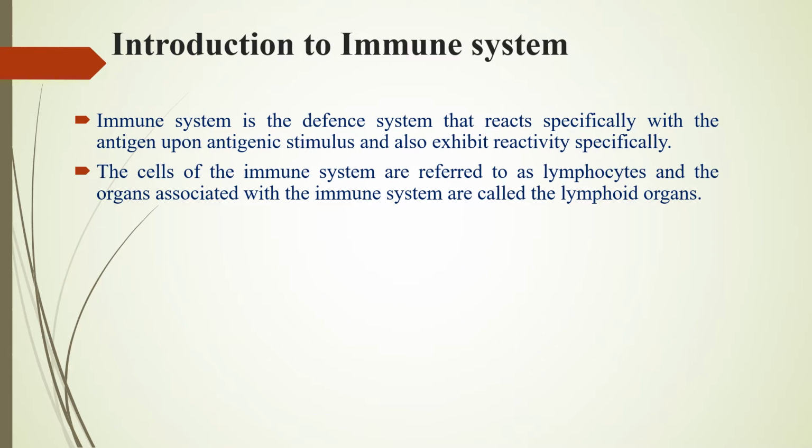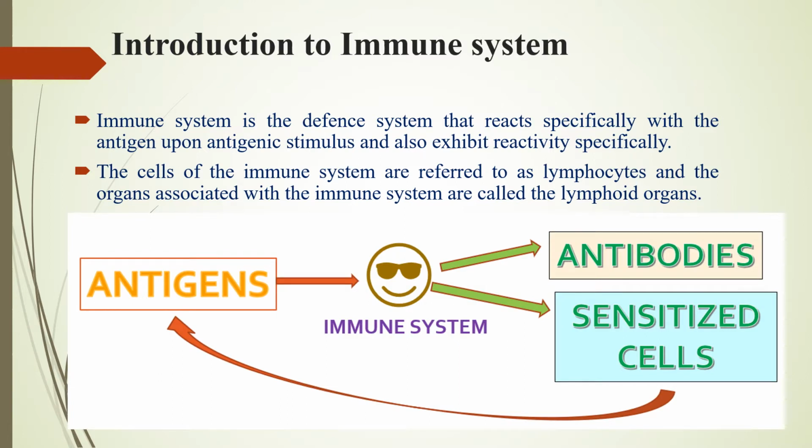The cells which are associated with the immune system are referred to as lymphocytes, and the organs which are associated with the immune system, we call them lymphoid organs. So when an antigen enters into our body, the immune system is the one which fights with it. During this process, the immune system may develop antibodies or it may develop sensitized cells. These in turn react specifically with the antigen and finally they nullify the antigen.